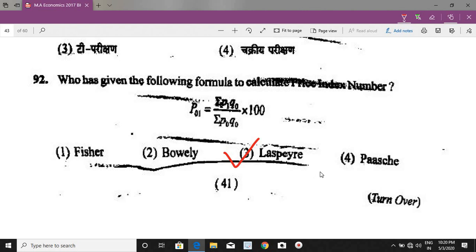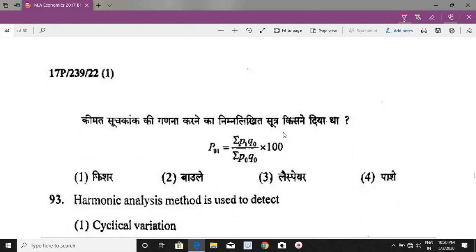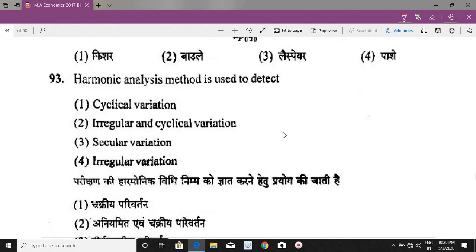जबकि जो Paasche का formula है वह है P01 equal to summation P1 Q1 upon summation P0 Q1 into 100. और इन दोनों के फार्मूले का जब हम ज्योमेट्रिक मीन निकालते हैं तो फिशर का फार्मूला बनता है जो है P01 equal to square root of summation P1 Q0 upon summation P0 Q0 into summation P1 Q1 upon summation P0 Q1 into 100.